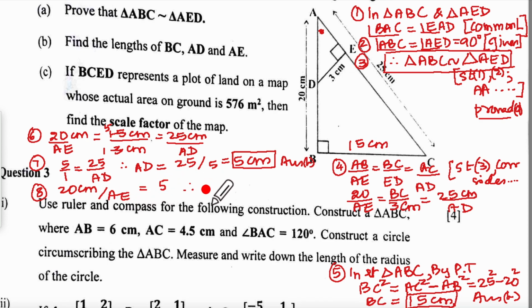That will give us AE equal to, AE comes here, 5 goes there. So 20 centimeter upon 5, which is 4 centimeter. So that is your answer B. So we have finished with this. This is our question 2 done.